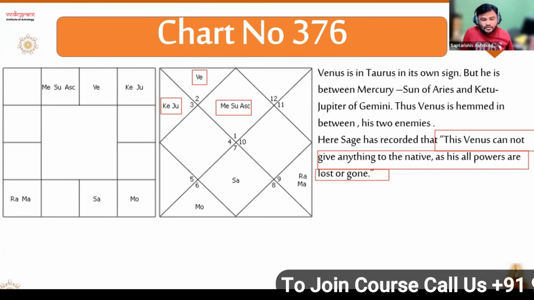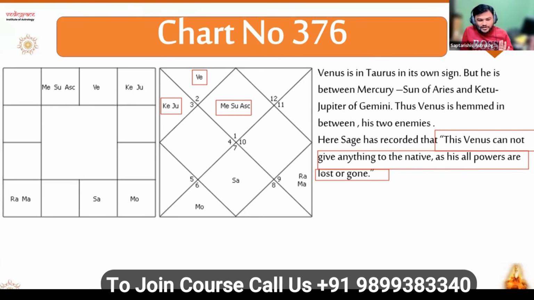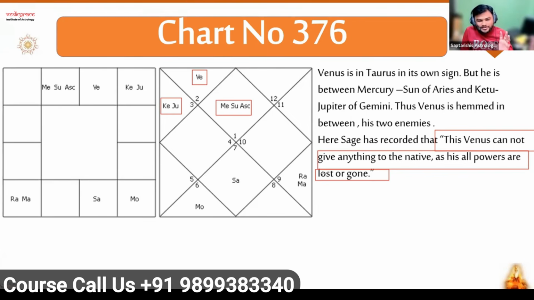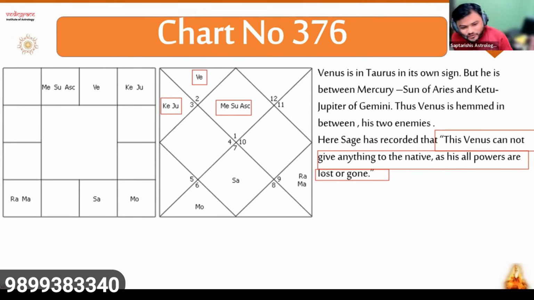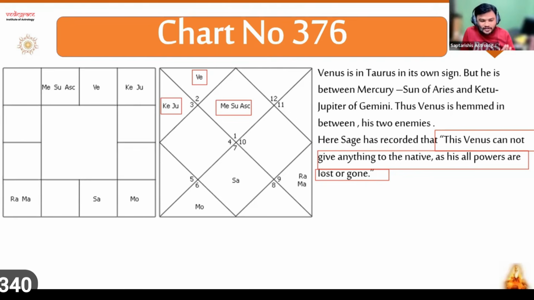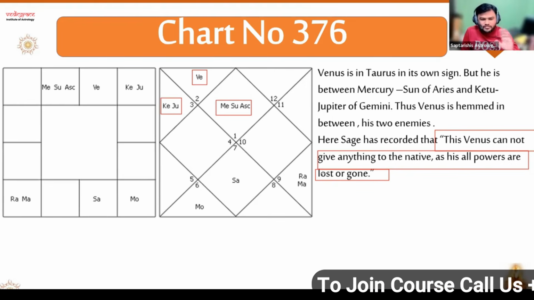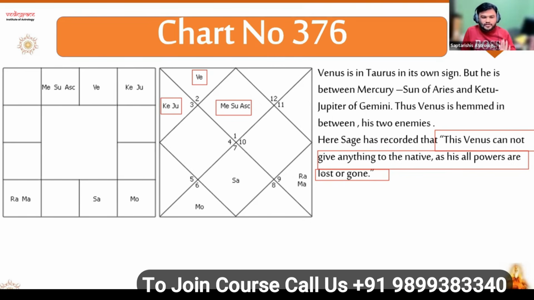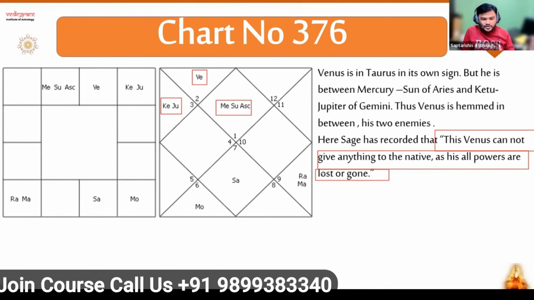Planet is hemmed between malefics. What is the definition of malefic here? We have an answer for that. Okay, so I am not going into that particular definition in this class. I will keep it for my Vedic course. Here in Nadi, the definition is very clear. There is no confusion in benefic, malefic, functional, natural. The definition says hemmed between enemy planets. That's it. Now, I think there is no problem in understanding enemy and friendly planets.